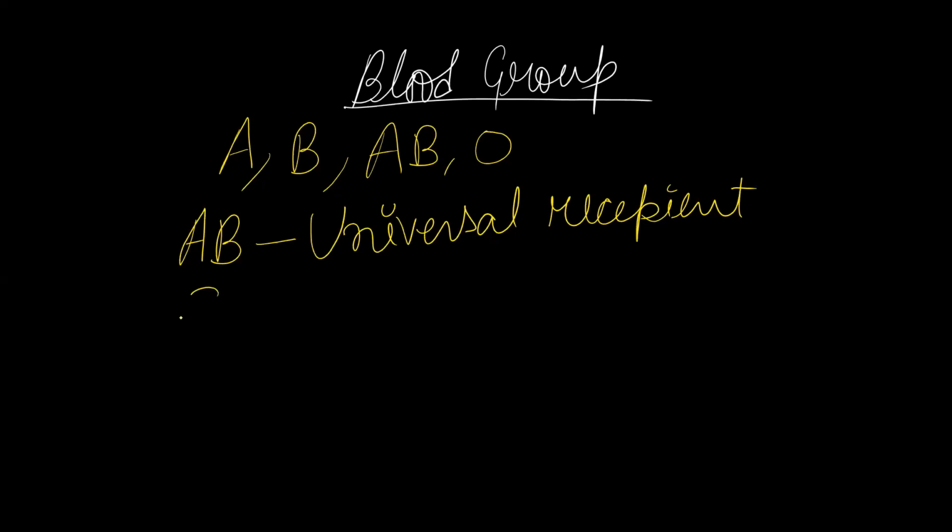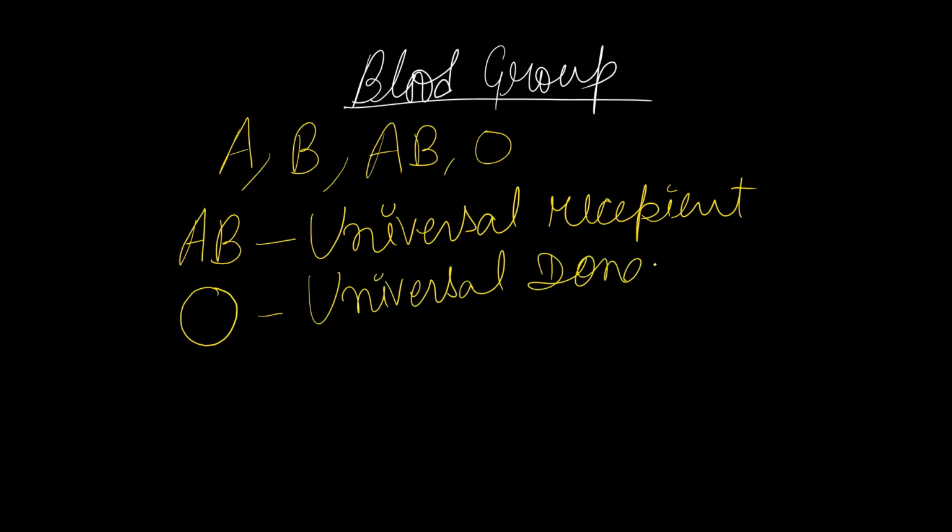And the person who has O blood group is known as universal donor. They can give blood to any blood group. So these are the various types of blood group. How it works, we will study in the chapter Heredity and Evolution.